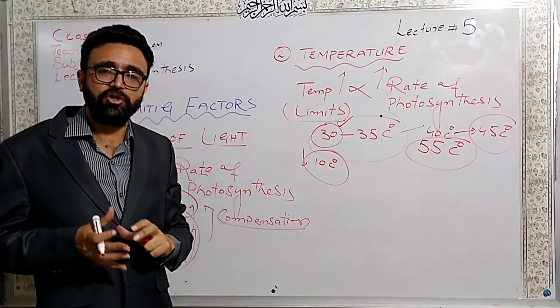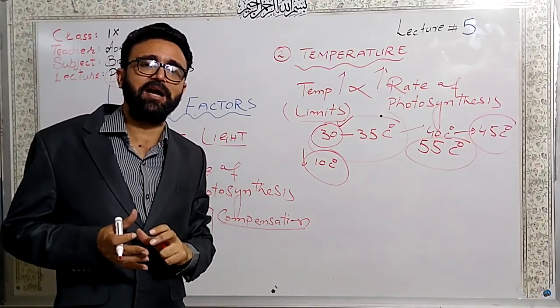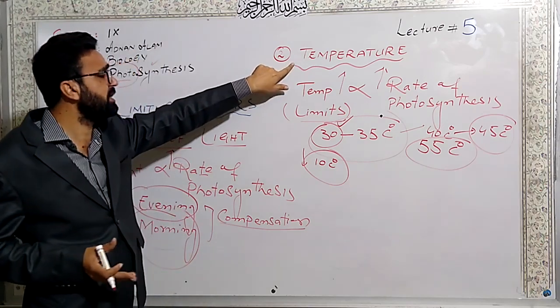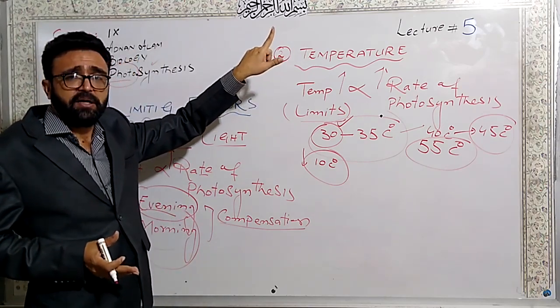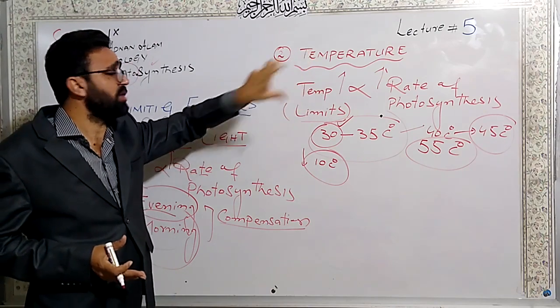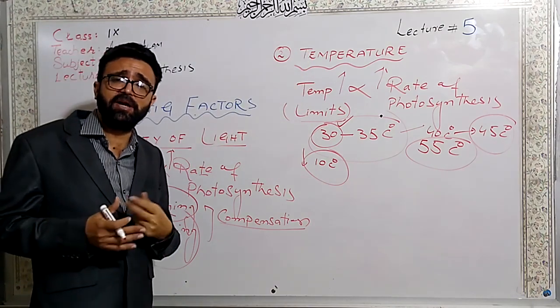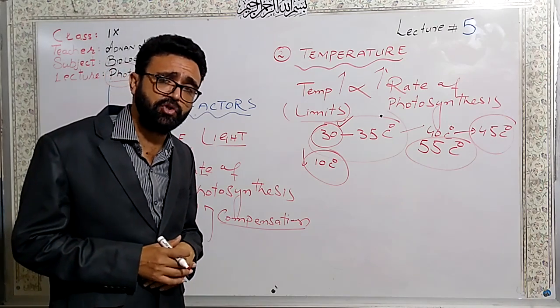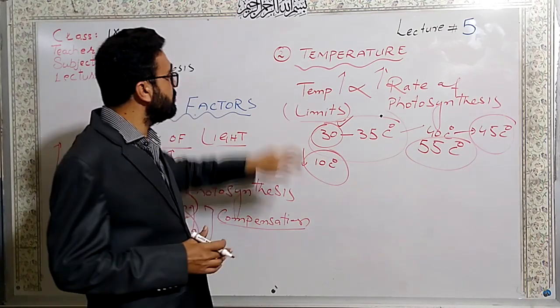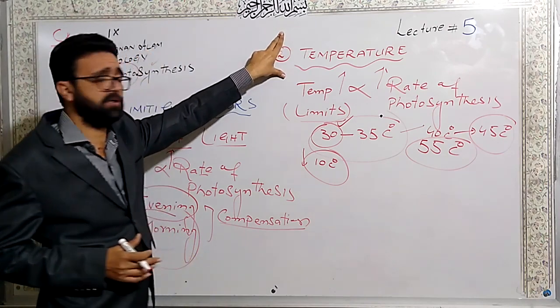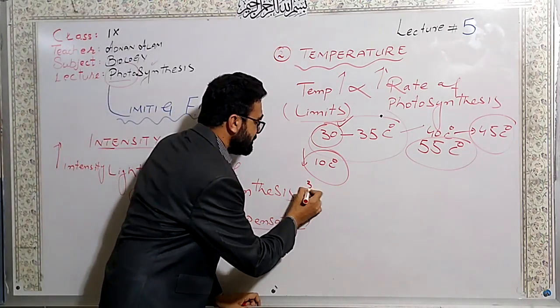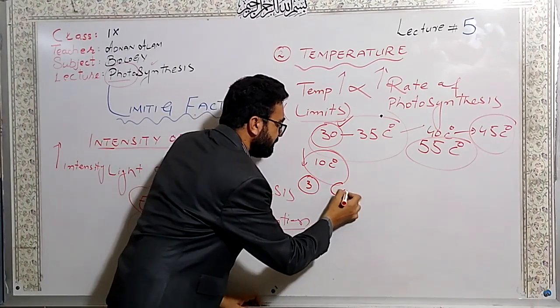So when enzymes used in the dark reaction are temperature sensitive, dear students, the whole process is also temperature sensitive, because if there are no enzymes, how will the photosynthetic process proceed? So temperature has its key role. The third one is the concentration of carbon dioxide.